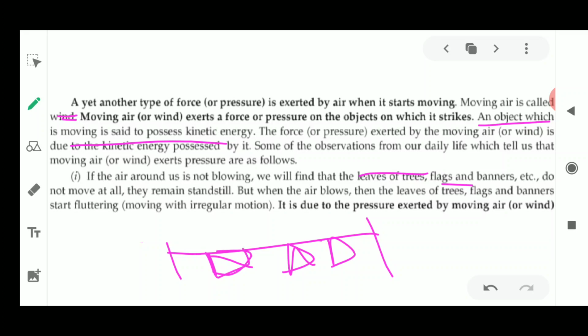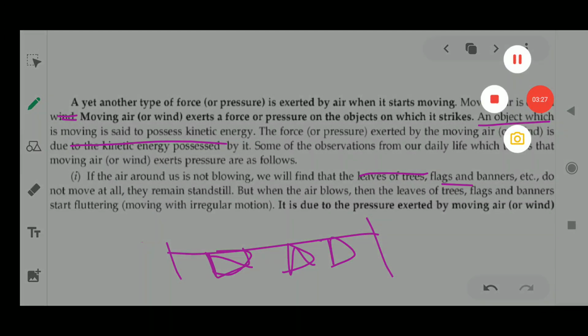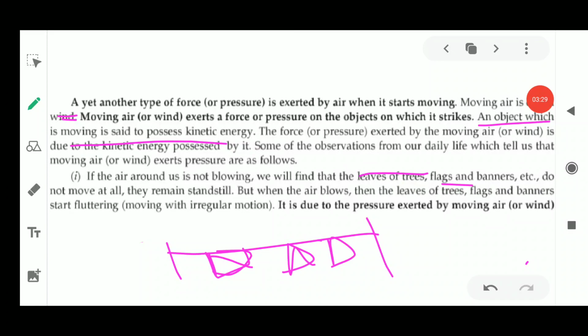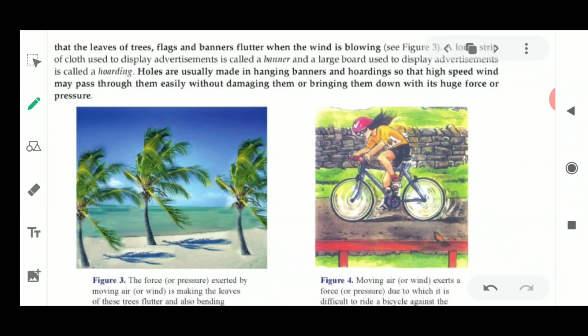But when the air blows, the leaves of the trees, flags and banners start fluttering, or start moving. Similarly, if the clothes are hanging on a rope, they also start moving with the wind. This is due to the presence of the moving air, the wind, which is going to exert pressure. So the leaves, the flags, all of these move when the wind starts blowing.